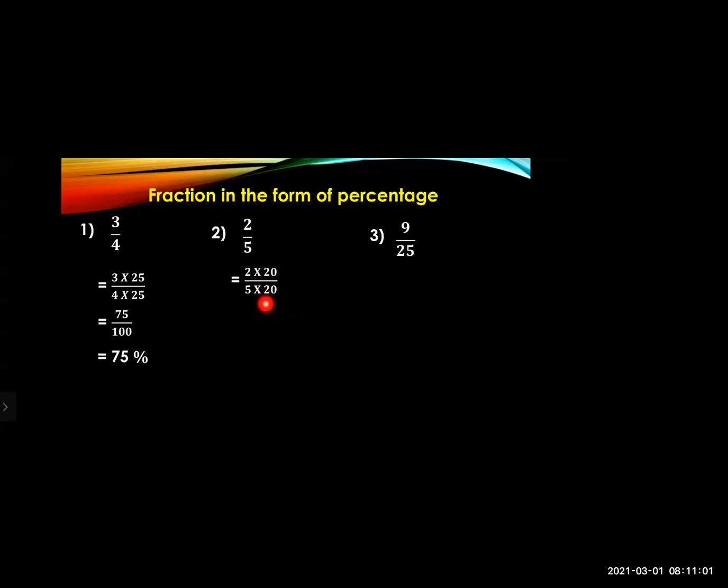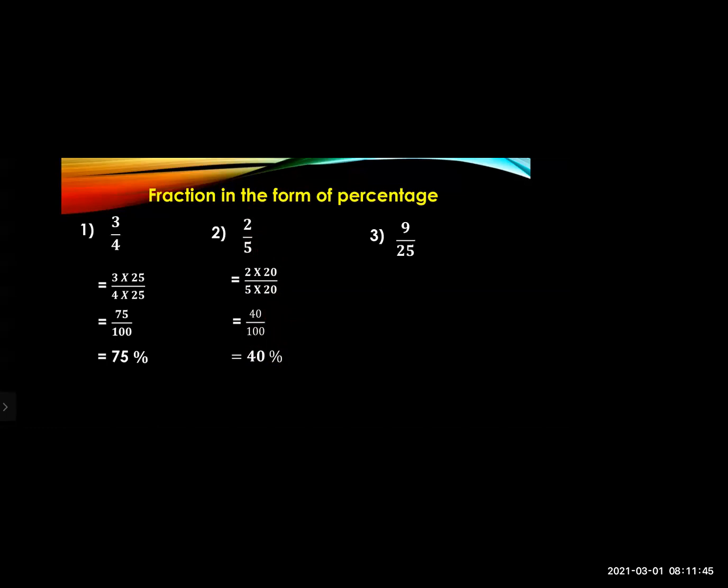5 20s are 100. So if I am multiplying the denominator by 20, in the numerator also I will multiply it with 20. So you'll get the answer 40 upon 100. Now when you get the denominator 100, you can directly write that it is 40%. Right? So we have converted 2 upon 5 into 40%. 2 upon 5 is its simplest form, and 40% is the percentage form.